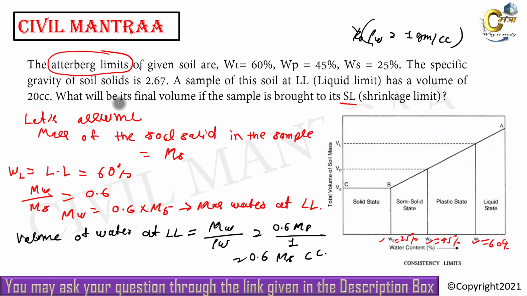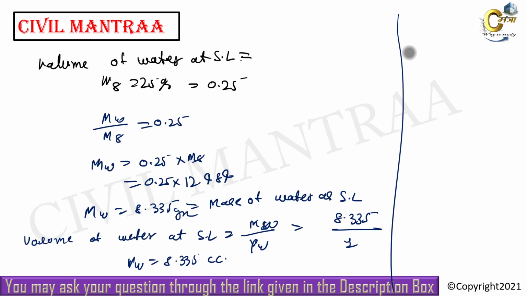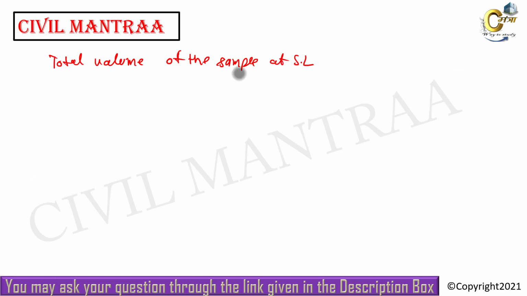Now what is the question? It asks what will be the final volume of the sample if it is brought to its shrinkage limit, meaning the total volume of the sample at shrinkage limit. It can be given as the volume of water at shrinkage limit plus volume of solid.